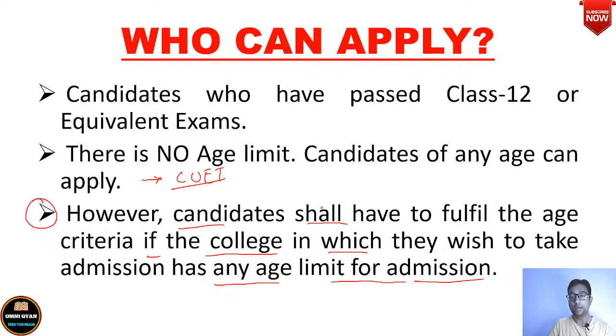लेकिन बट से फॉर एग्जांपल यू विश टू टेक एडमिशन इन एनी गवर्नमेंट कॉलेज, in any graduate course in any government college. Now the college has set an age limit criteria. Say the age limit criteria is 22, and your age is, say for example, 23. In that case, the college may not take your admission even if you have passed the CUET. This is what I have understood after reading from the website.